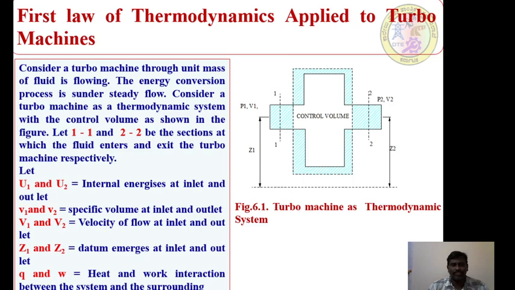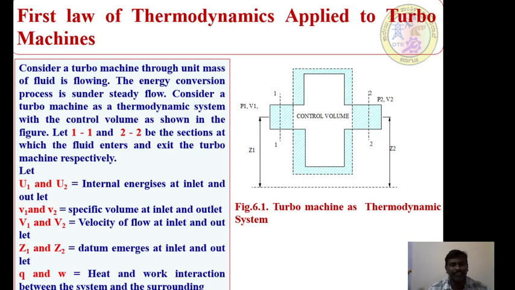Dear friends, you are all seeing this system, figure 6.1, a turbo machine as a thermodynamic system. Here I have used a control volume. Consider a turbo machine through which a unit mass of fluid is flowing. We know that the energy conversion process is under steady flow in a turbo machine. The fluid is entering the system at section 1-1 and exiting the system at section 2-2.